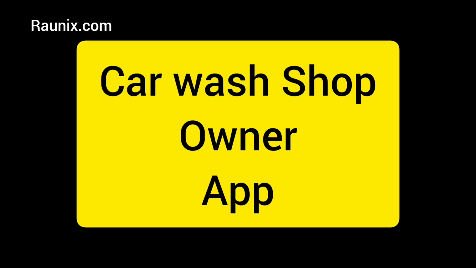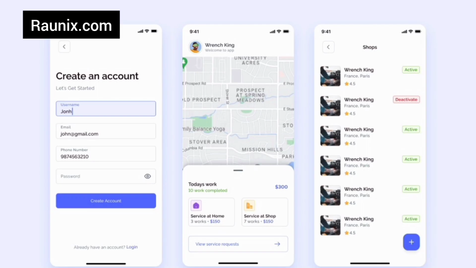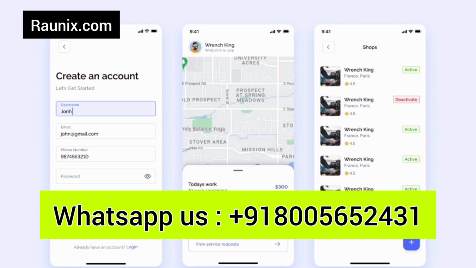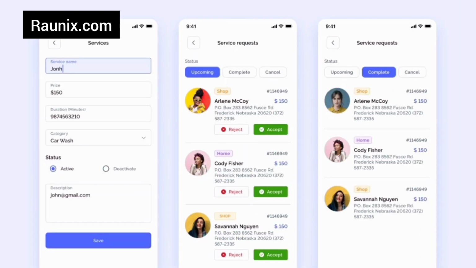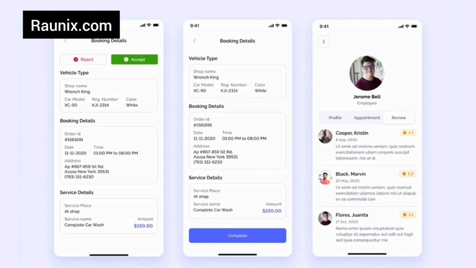And now let's understand how the shop owner application will look and how a shop owner can accept the bookings. So this is the shop owner application. He can log in and now he can see all of his bookings. He can accept the booking or reject the booking. And now he can also set the prices. He can also assign the work to his employees if he wants to. And he can make different packages for his clients. He can manage his bookings by using the app and he can track his bookings.